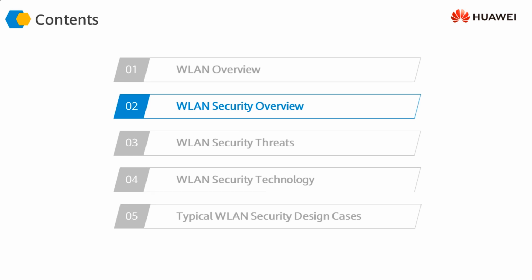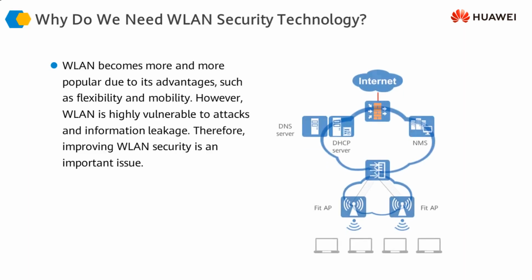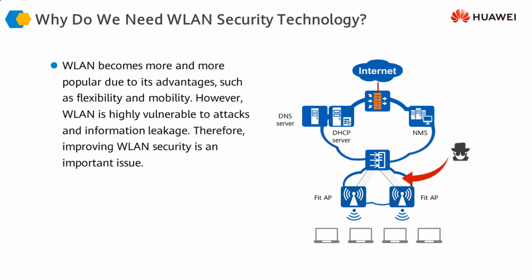Now that we know about the basics of wireless LANs or WLANs or Wi-Fi, let's take a look at some of the security challenges or some of the security requirements in a wireless LAN. As we know, wireless LANs or Wi-Fi networks give us a lot of flexibility. We can use the network sitting wherever we are or moving around wherever we want to. We are not tied to a wire. So it gives us a lot of mobility and a lot of flexibility in the way we work.